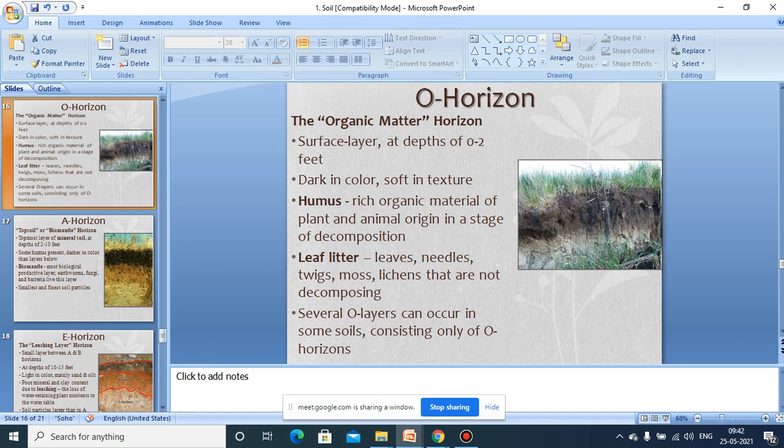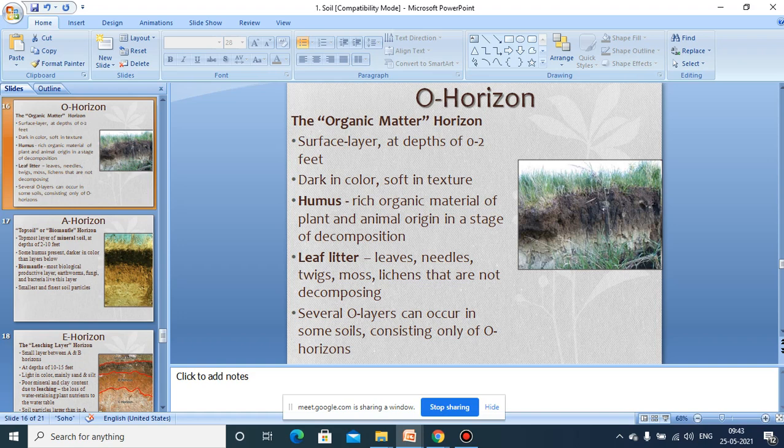Then below that we can see the O2 horizon. This is just below the O1 horizon, where the upper portion of the O2 horizon contains partially decomposed organic matter. You know that partially decomposed organic matter is called detritus. Sometimes this layer is also called the duff layer, D-U-F-F, duff layer.